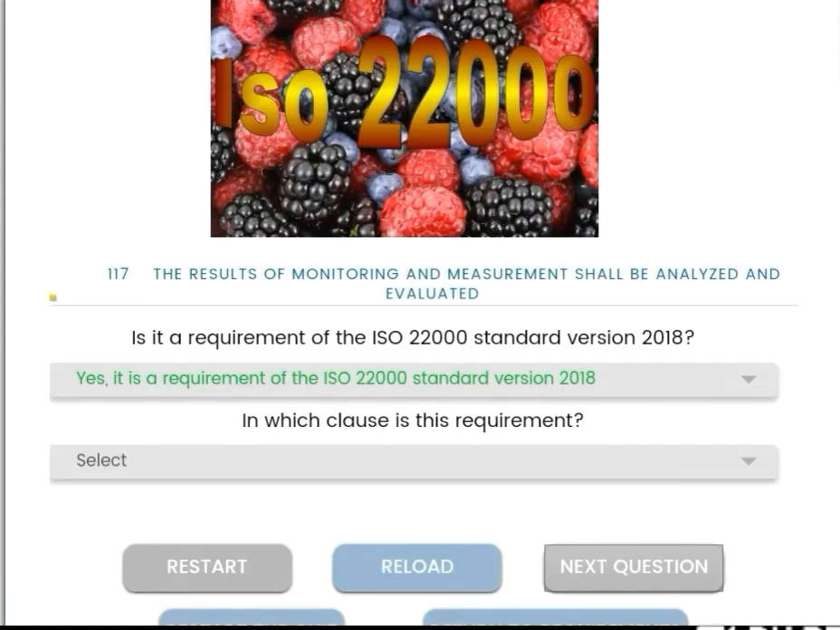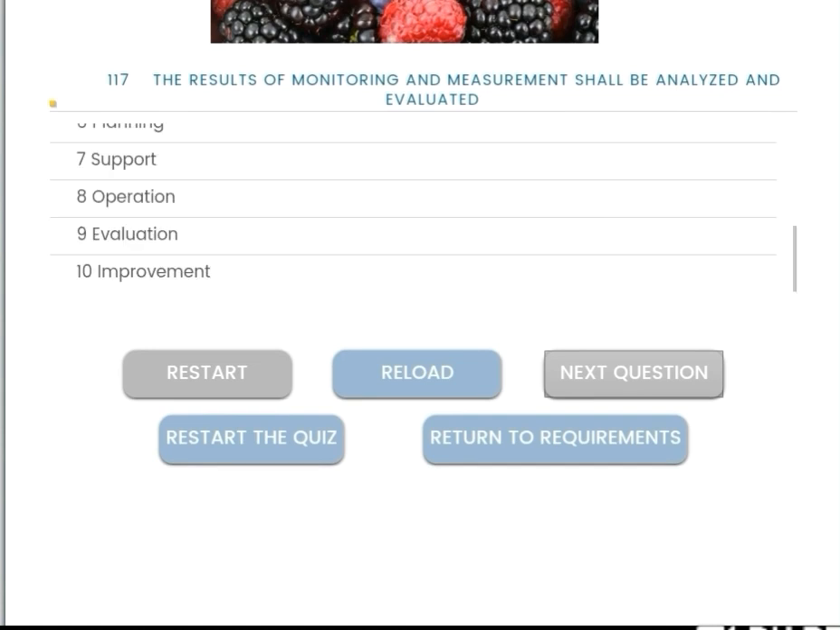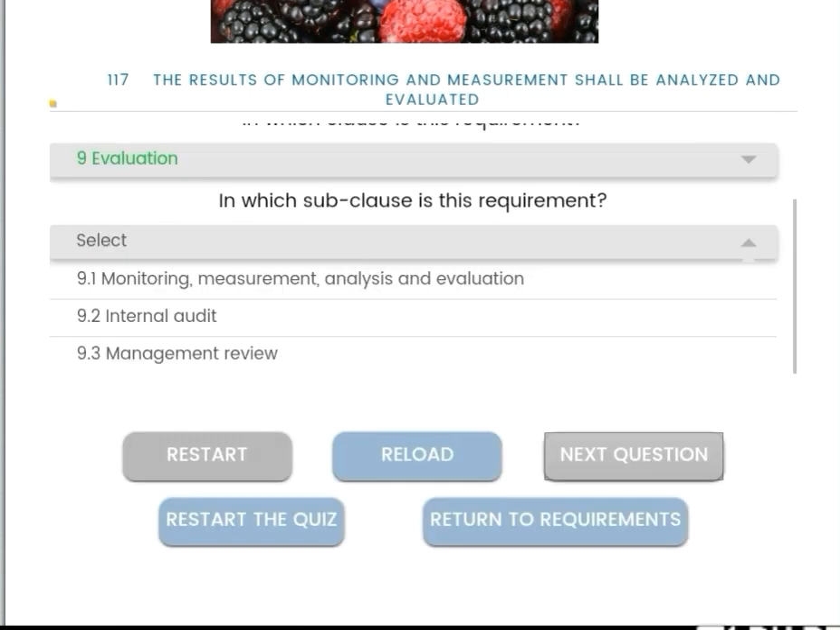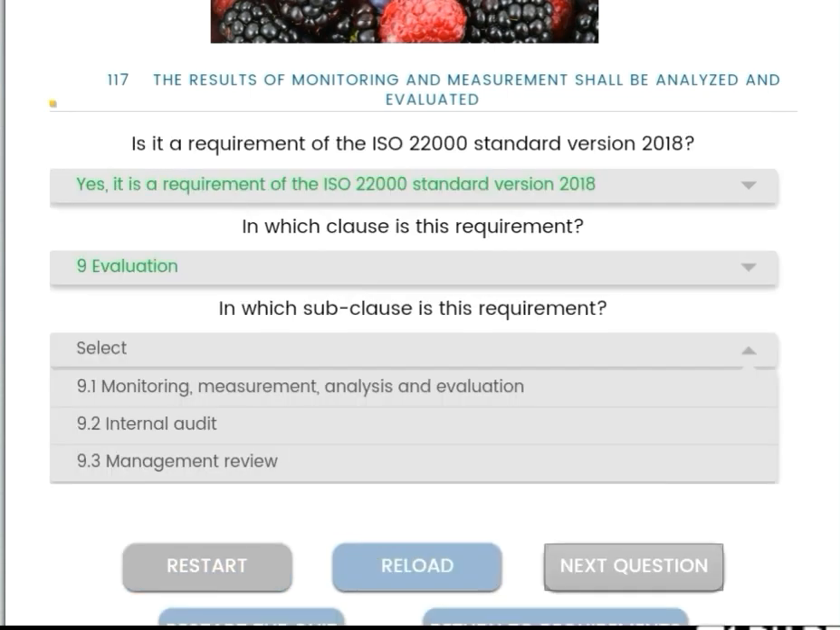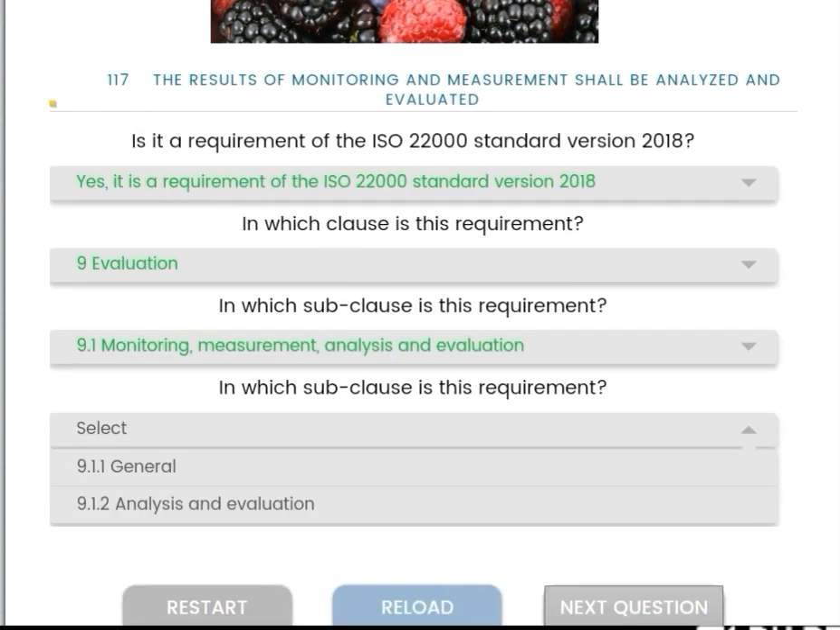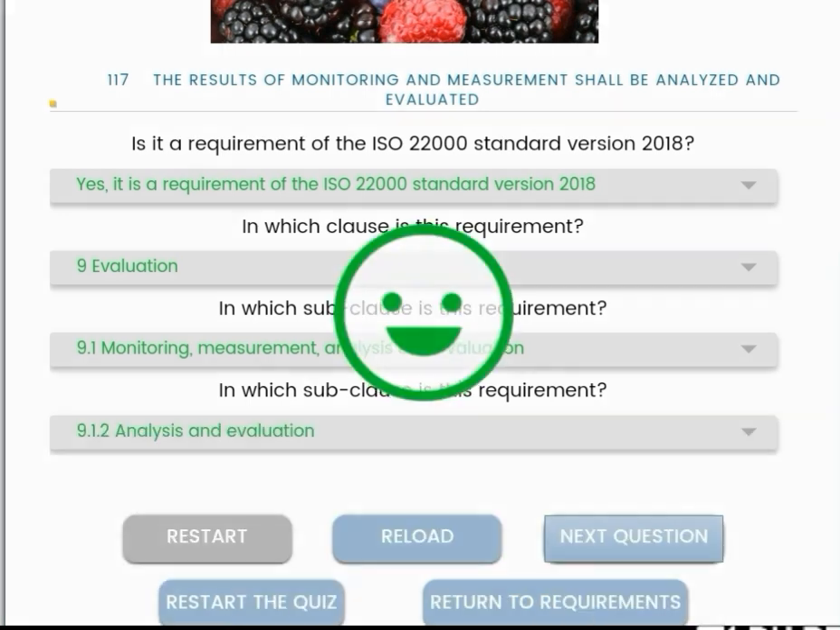Next, the results of monitoring and measuring shall be analyzed and evaluated. Yes, it is a part, and what should be the clause number? Clause number is 9, evaluations. Then the subclass is 9.1, monitoring, measurement, analysis, and evaluation. Next, what is the subclass? 9.1.2, analysis and evaluation.